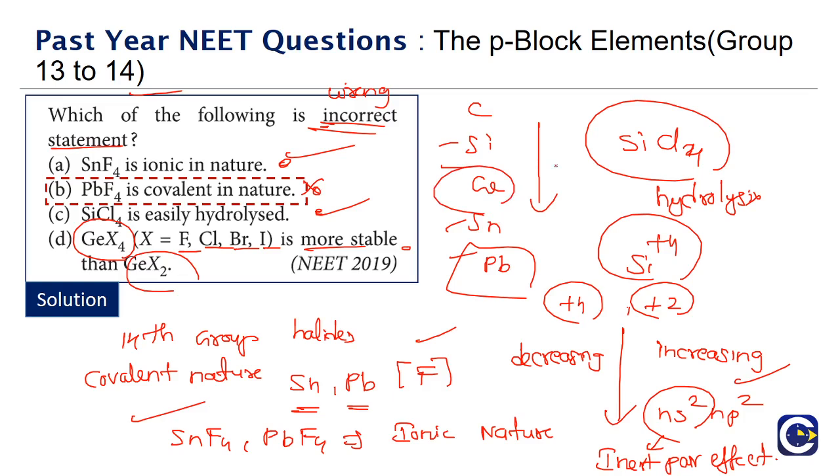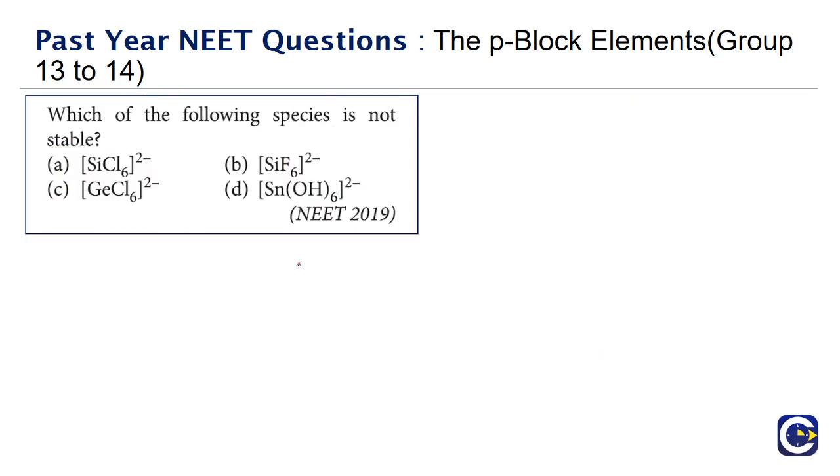So GeX4 is more stable than GeX2; the +2 state is stable only in the case of lead. So this is also correct. The answer for this question number 1 is option B, because we are looking for the incorrect statement.